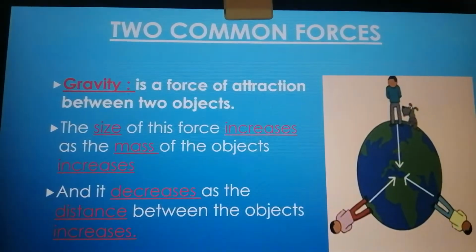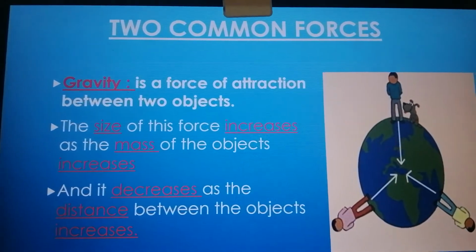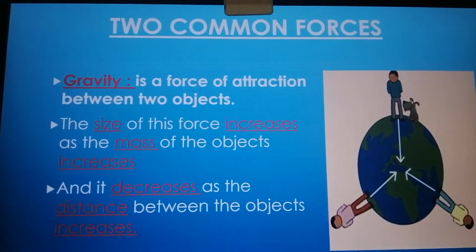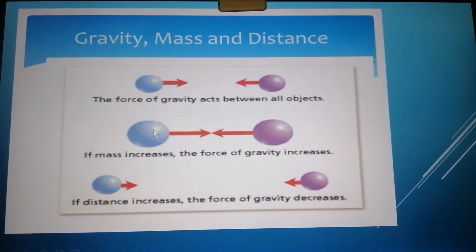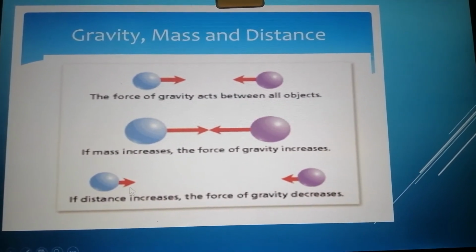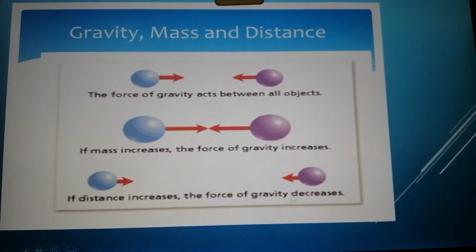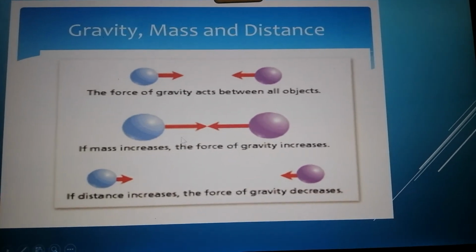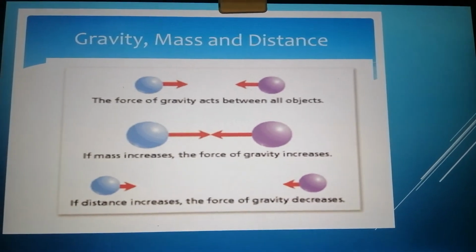So we have two common forces, the first of which is gravity. It is the force of attraction between two objects. When the two objects are big or have high mass, the gravity increases. When they are far away, or there is a big distance between them, the gravity decreases. When they are close to each other, or the distance is decreased, the gravity will increase.